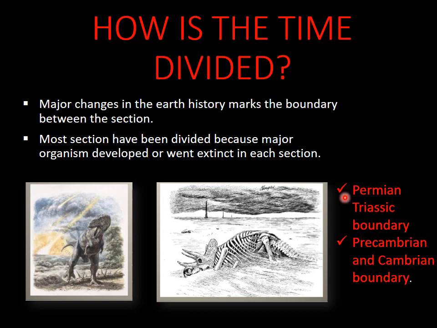So on the basis of their features, their extinction, and their evolution, there are two basic types of boundary in the geological time period. The first is the Permian-Triassic boundary and the second is the Precambrian-Cambrian boundary. So this is the way the time is divided, and the sections are divided in the geological time scale.